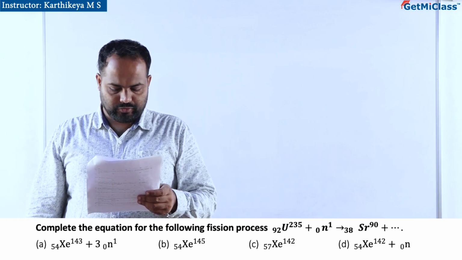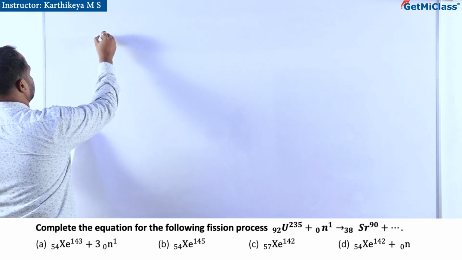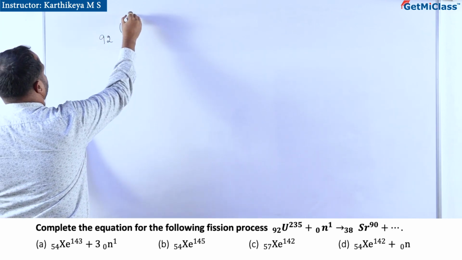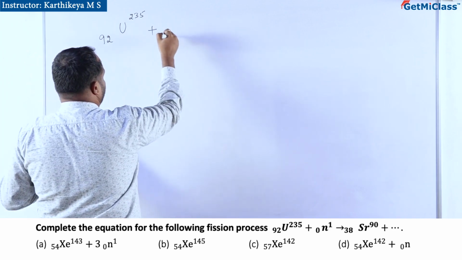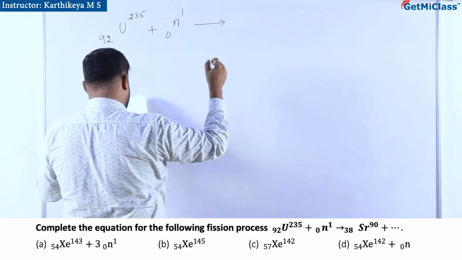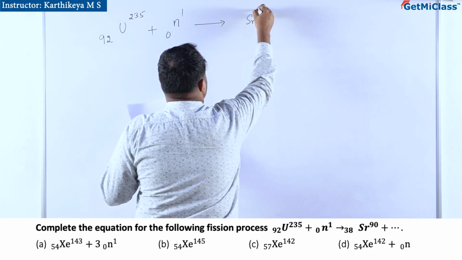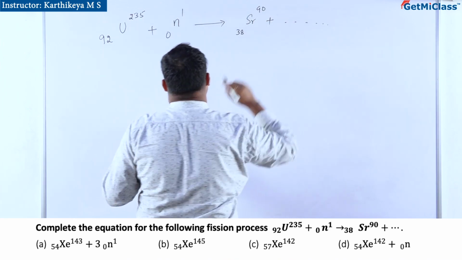Complete the equation for the following fission process. The process given is uranium-235 (atomic number 92) absorbing a neutron, finally giving strontium-90 (atomic number 38) plus what is asked.